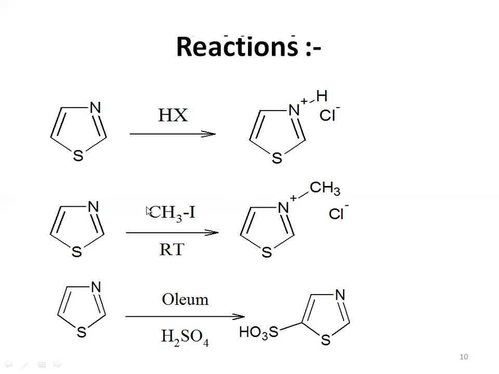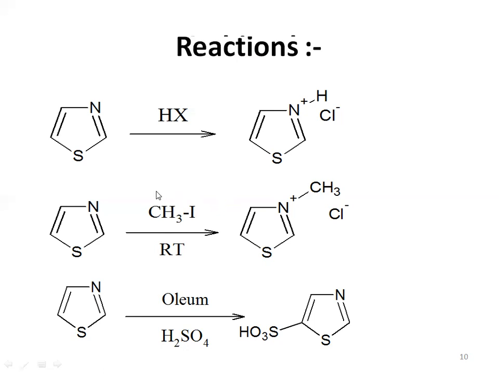Next, second reaction. Again, our reactant is thiazole. After that, we add methyl iodide, and this reaction will take place at room temperature. Bond breaking will take place between CH3 and I. As we know, I is a halogen atom, and halogen atoms always carry a negative charge, so I leaves in the negative form, and CH3, the methyl group, will have a positive charge.